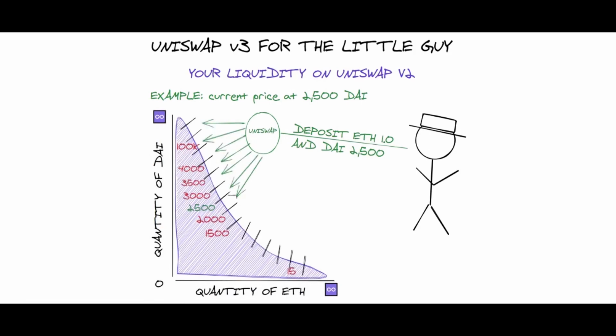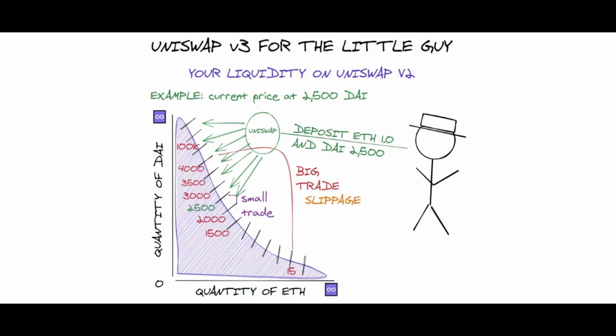What happens is that when there is a small trade, it will be easily able to find enough liquidity in one single bracket. So the trader will be able to exchange their currency for the current price or something very close to the current price. But if there is a big trade, then it will be spread along various brackets and therefore the trader will end up paying a premium which is called slippage.